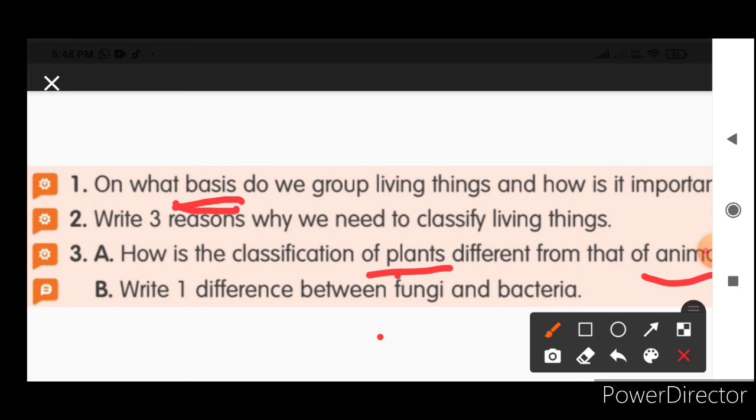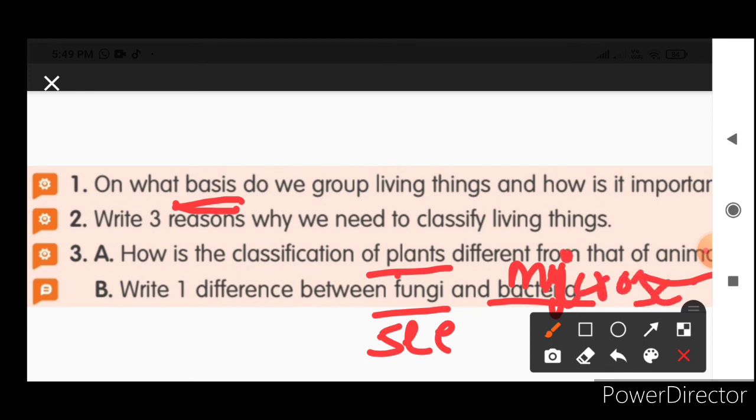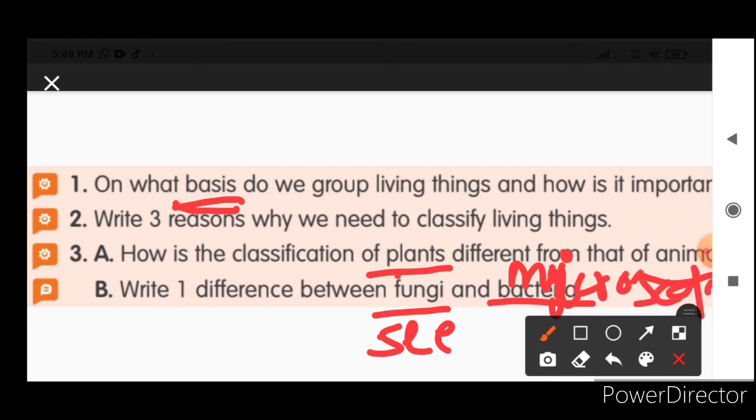And one difference between fungi and bacteria. Bacteria cannot be seen with naked eyes. We use a microscope to see them. And fungi can be seen with our eyes. So fungi can be seen, whereas bacteria cannot be seen. Only by using a microscope can we see them.